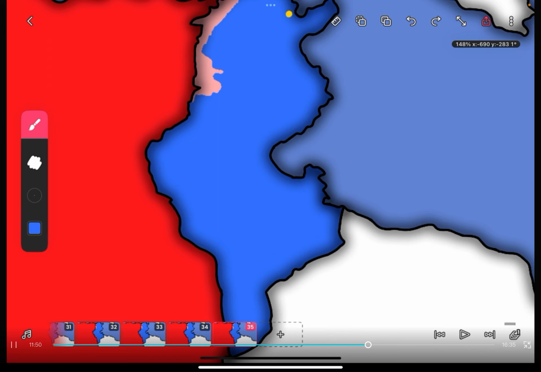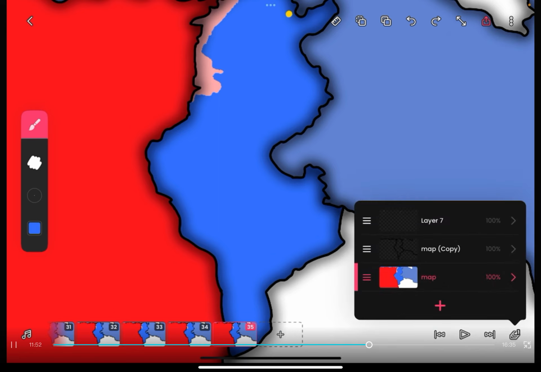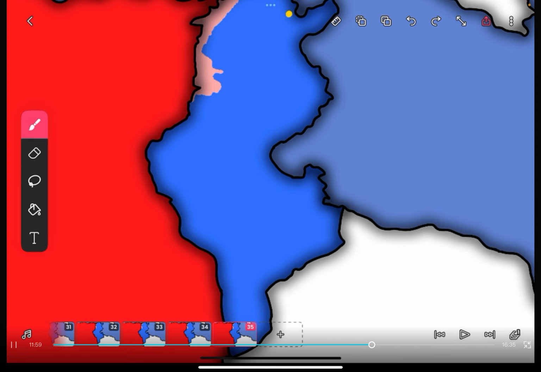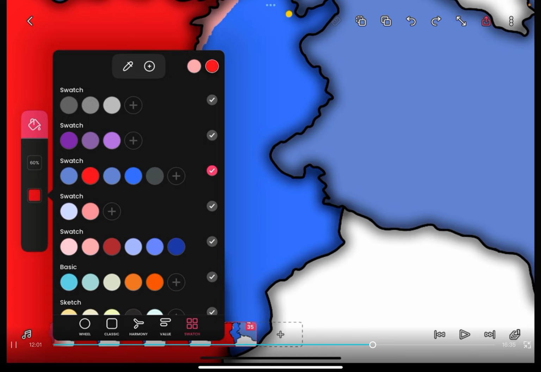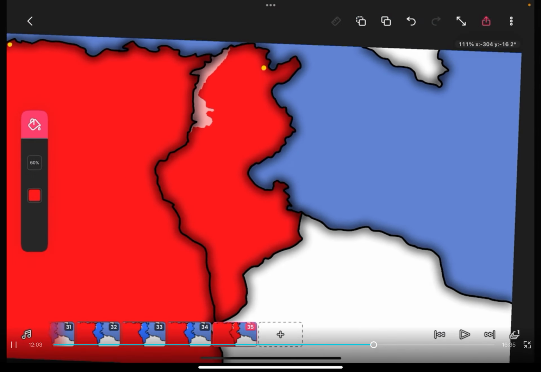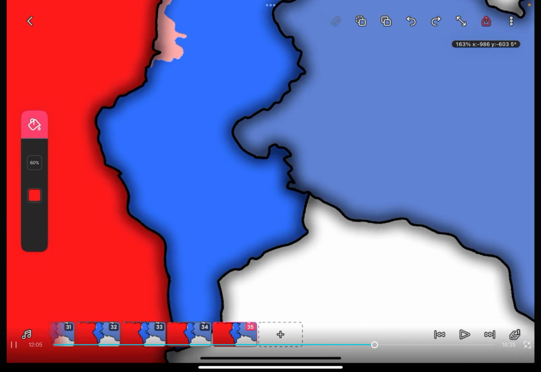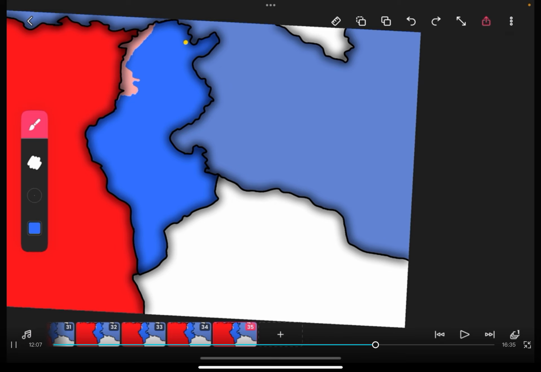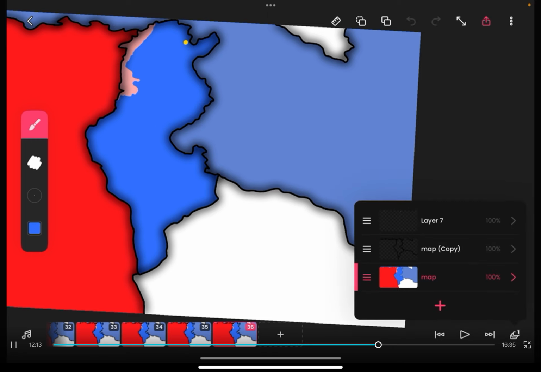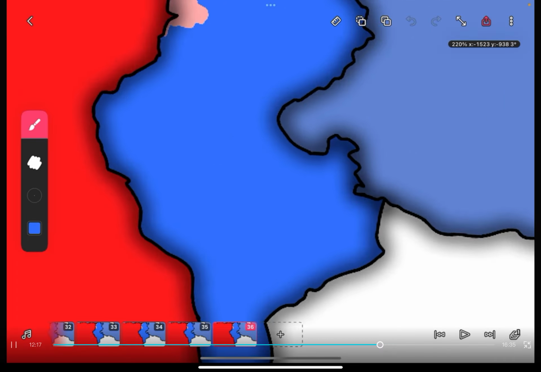So let's say that the war does end. What you want to do for a peace treaty, if you do want to do a peace treaty, sometimes they don't, sometimes you do. Usually, if it's something small, you can just say they take the entire thing and remove the borders, but let's say they only want to take a tiny bit of land. We're gonna wanna do this, so let's just copy this so I can go back to it and actually make the animation. We're gonna want to first off